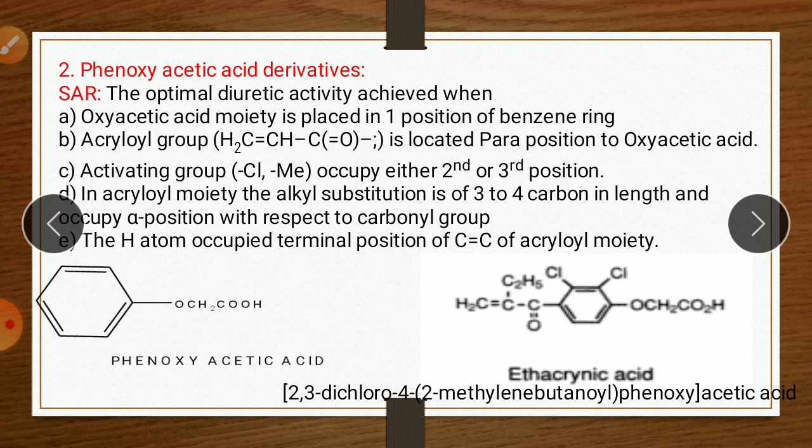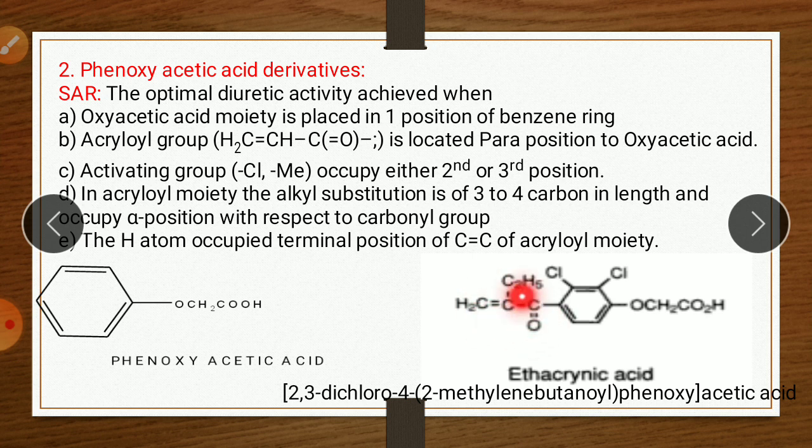Next point, in the acryloyl moiety, the alkyl substitution is of 3 to 4 carbons in length and occupies the alpha position with respect to the carbonyl group. This one is the carbonyl group, and the neighboring carbon is called the alpha carbon.